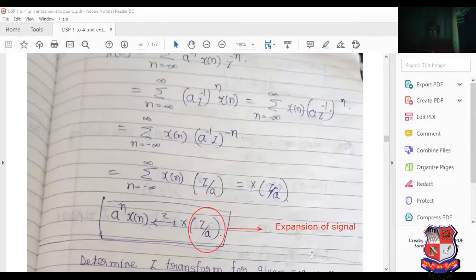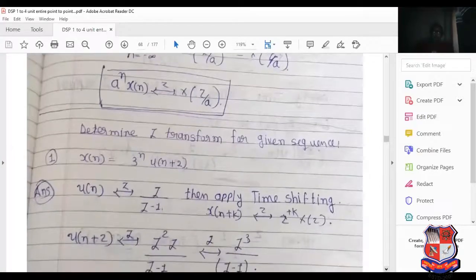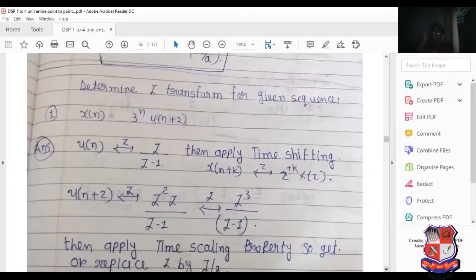So this is the concept regarding the time shifting and time scaling property. Now next, this type of example is very useful according to the GTU exam. Please prepare this. If an MCQ is asked in the exam, this question is also useful. Determine the Z transform for the given sequence x of n equal to 3 raised to n u of n plus 2. First of all, for this type of example, follow this particular sequence.